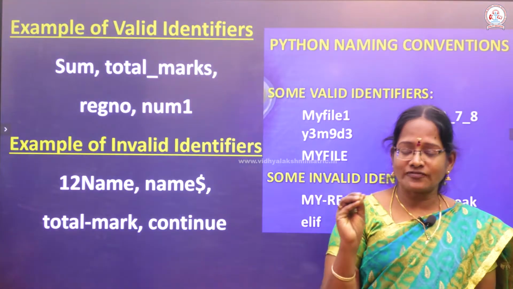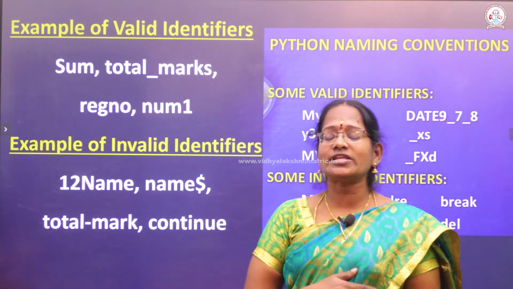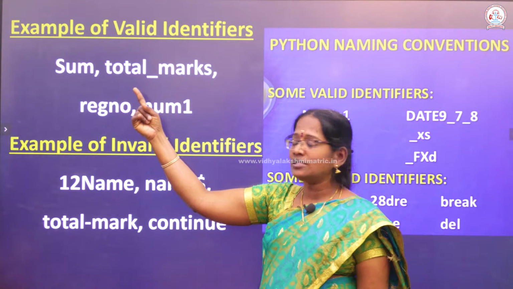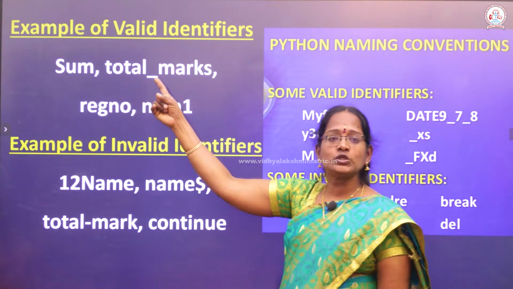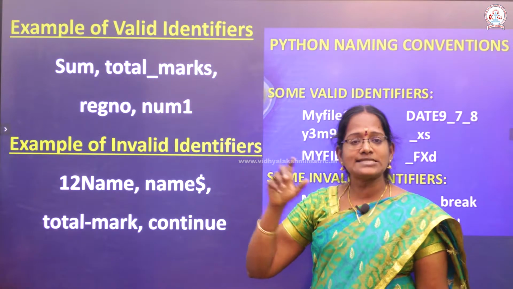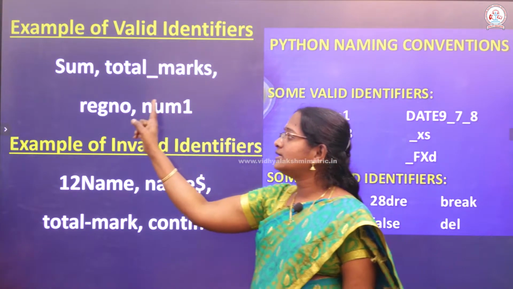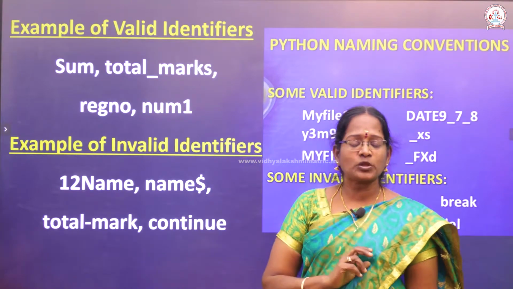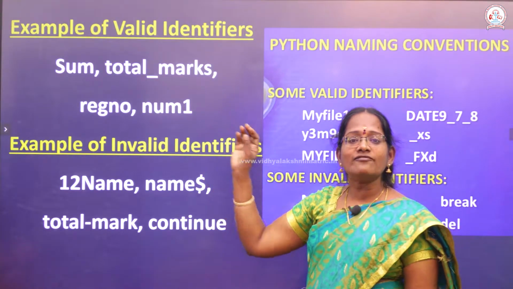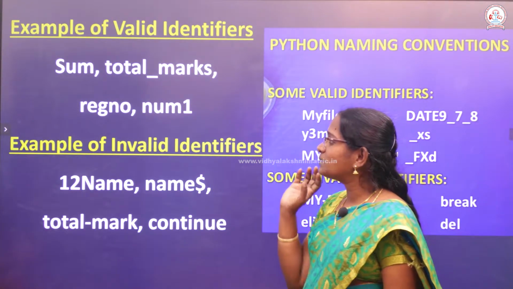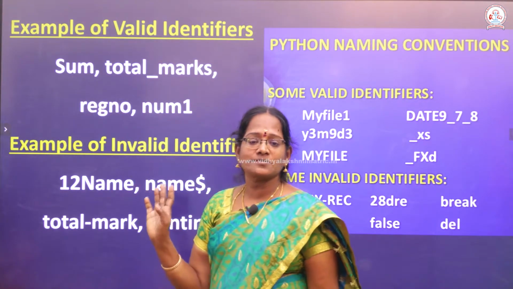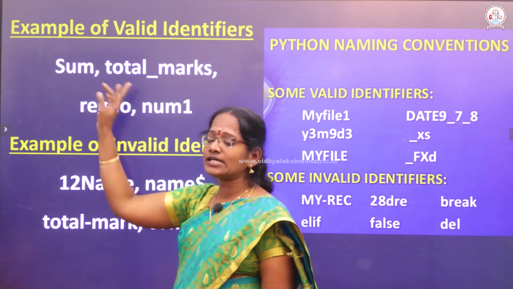Some examples. In this example, sum is a variable identifier. Total is also a variable identifier, marks is also a variable identifier, register number is also a variable identifier, num1 is also an identifier. These are valid identifiers. What is the meaning of valid identifier? In this place we use only the alphabet.